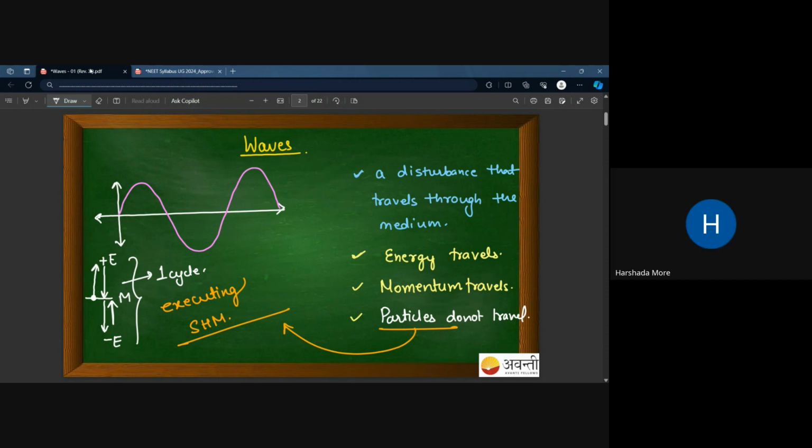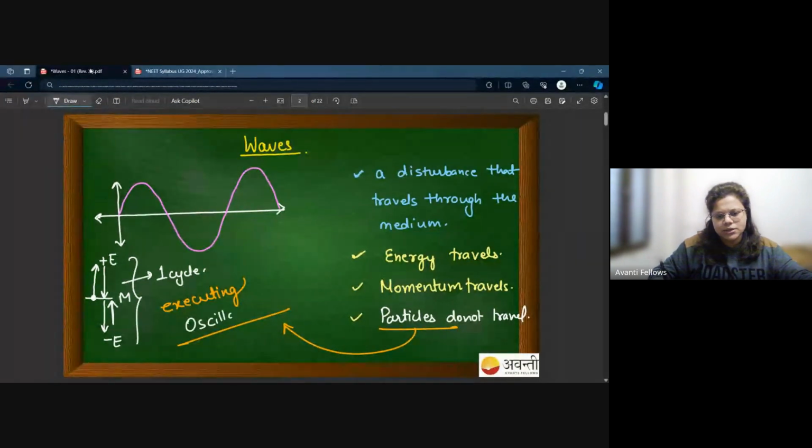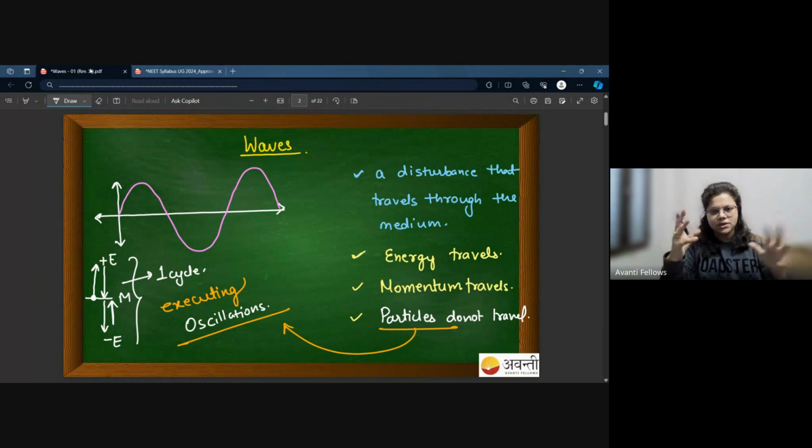Yes, ma'am. Okay. So we can say particles are doing SHM, or you can say that particles are executing oscillations. Okay? Because we know that oscillation is a broader term. Simple harmonic motion is a special case. Right? So we can say they are executing oscillations. Make sure that you remember all of these points. They will give you a complete description of the wave. So whenever somebody is going to ask you what is a wave, make sure that this entire slide would be your answer. Is that fine?